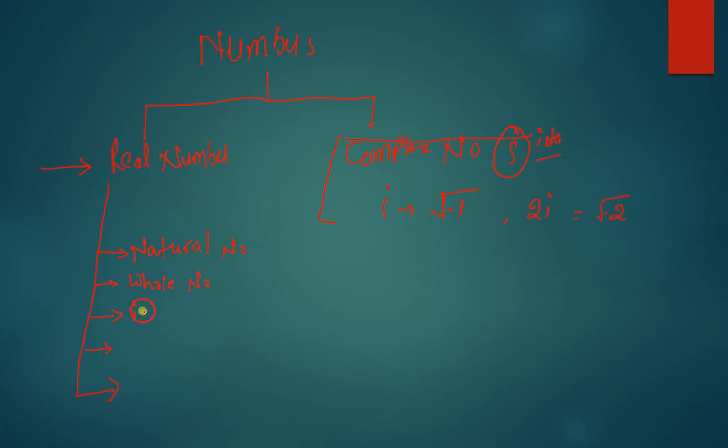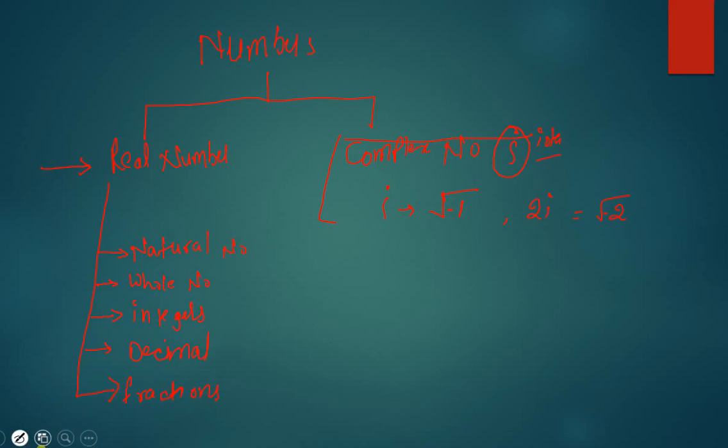Third is integers. Fourth is decimal. And fifth is fractions. Decimal and fraction.